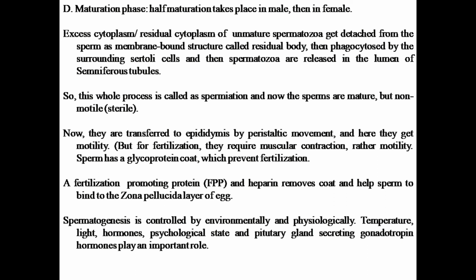These residual bodies are phagocytosed by the surrounding Sertoli cells and then the spermatozoa are released in the lumen of the seminiferous tubules. This whole process is called spermiation,